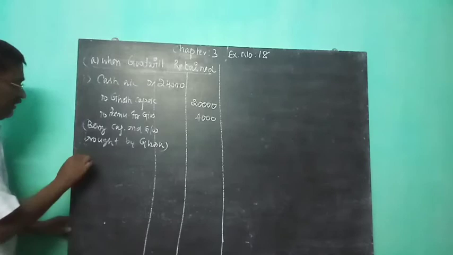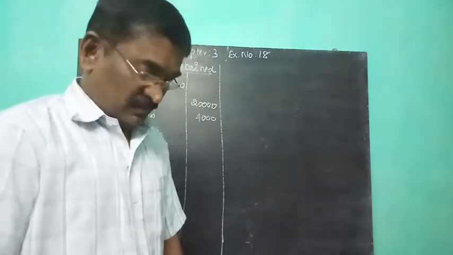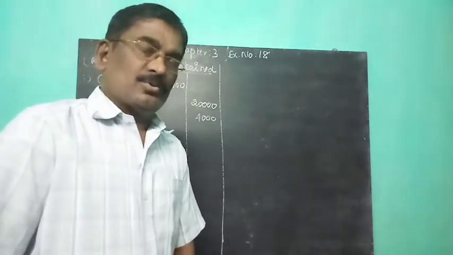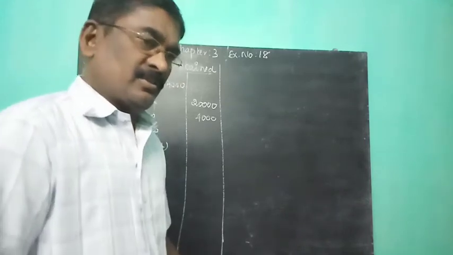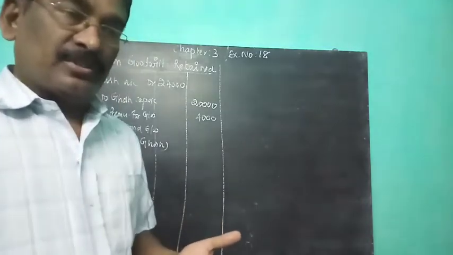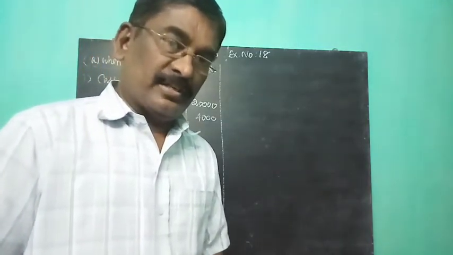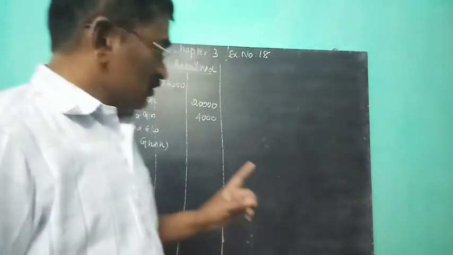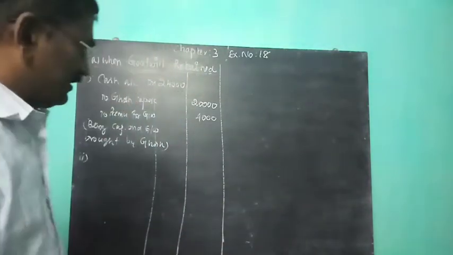So immediately the goodwill is transferred to the existing partners in the sacrificing ratio. In this problem, the old ratio is given, but the new ratio is not given. So no need to calculate the sacrifice ratio. If you calculate it, the sacrifice ratio becomes the old ratio only. If old ratio and new ratio are given in the problem, you must calculate the sacrifice ratio as old ratio minus new ratio. In this problem, the new ratio is not given, so you assume the old ratio as the sacrifice ratio.